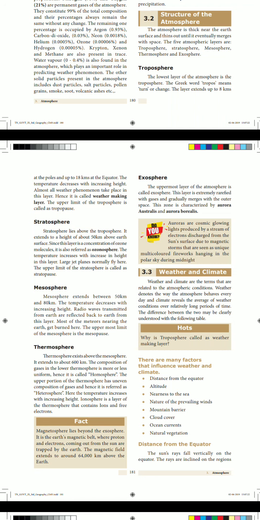Mostly what is seen here is Aurora Australis and Aurora Borealis. Auroras, what do you mean by aurora? What we can see in the sky at midnight is a cosmic glowing light produced by a stream of electrons discharged from the sun's surface. How is it formed? Due to magnetic storms.